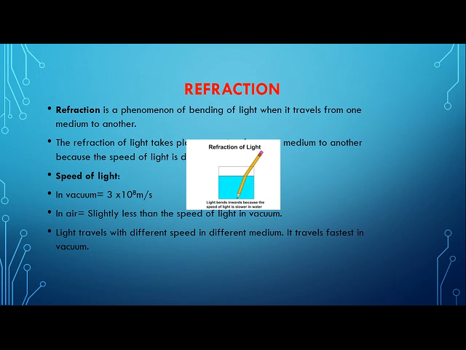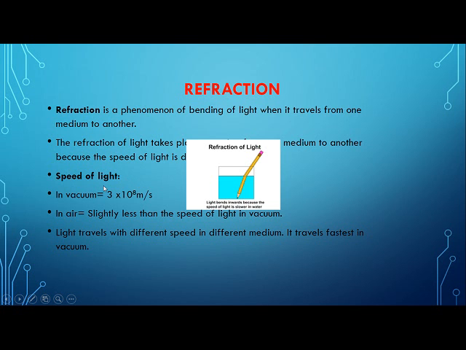There I told you that whenever we draw a perpendicular line at the point of incidence where the light is falling, that is the normal. So I hope you have understood what is meant by refraction: bending of light towards the normal when light travels from a rarer medium to a denser medium is known as refraction.